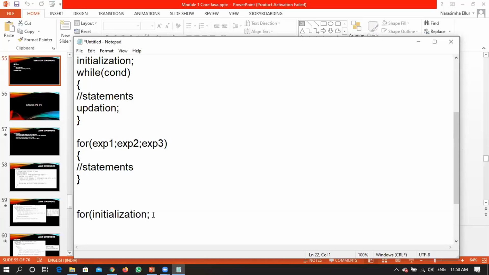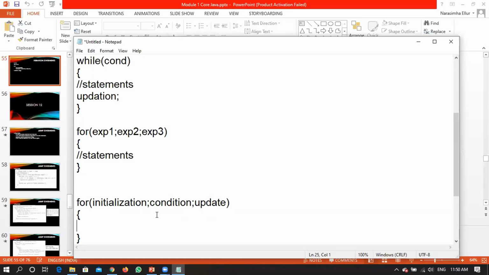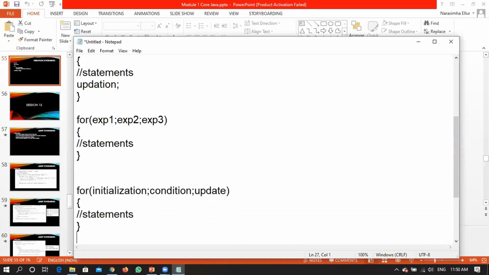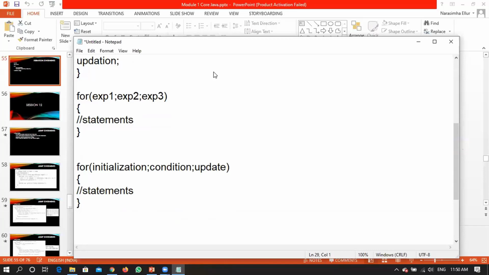So what will be the first expression? In most cases, the first expression will be the initialization process, the second expression will be the condition, okay, and the third expression is the update, right? So upon satisfying the condition, what has to be done will be written as the body of this particular for loop, right? So this is how you will be writing a for loop, right?